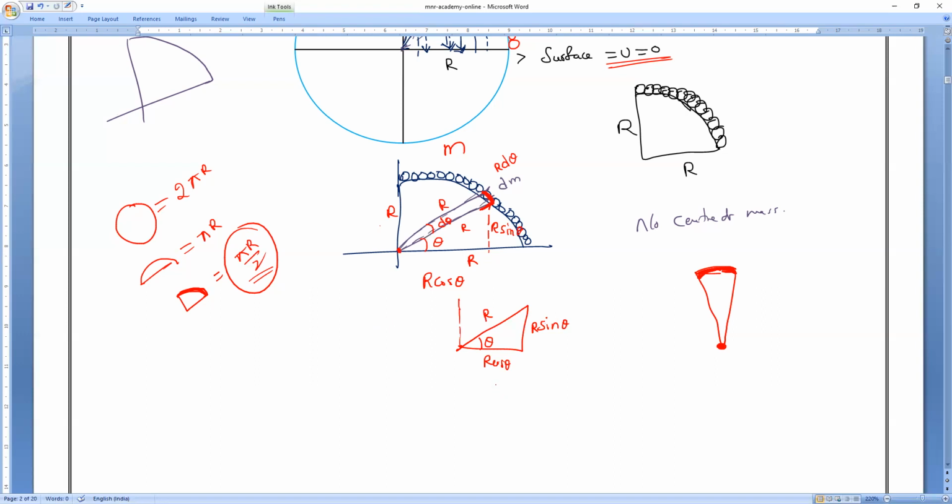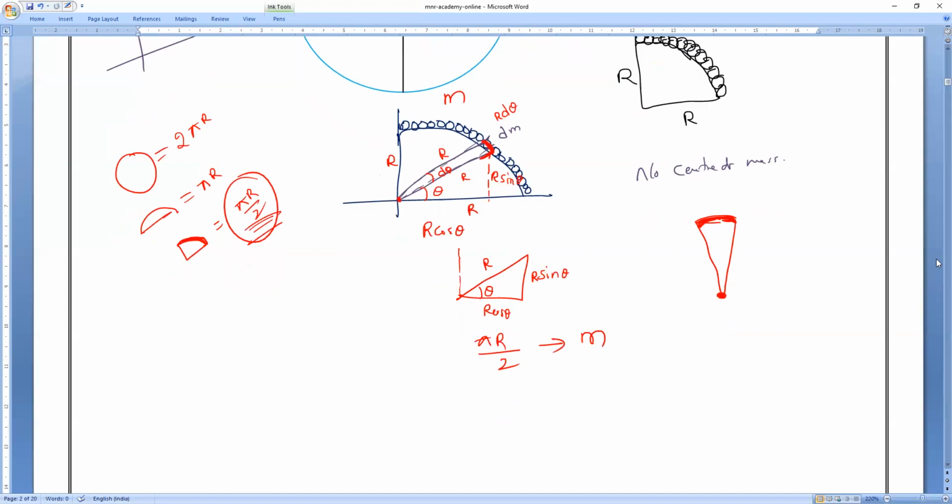Now, what is the total length of the arc, the chain? Pi r by 2, which equals a mass of how much? M. Understand? Now, what is the length of this small part? R d theta. Then can you tell me what is the mass of this small part? Don't say dm, that's just the part we have considered. Then what is the mass? So mass is equal to this, by the unitary method.